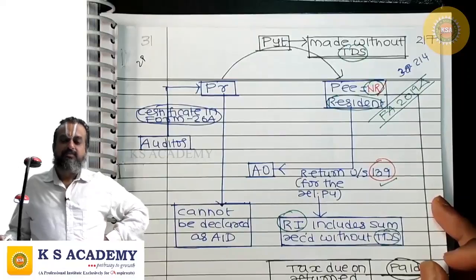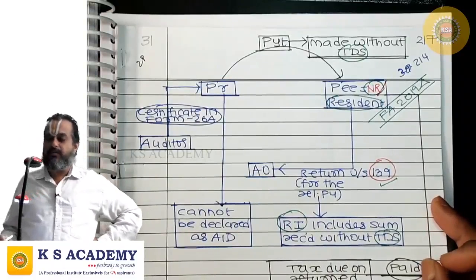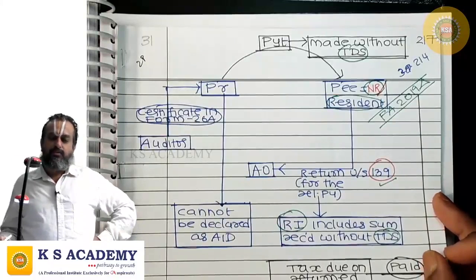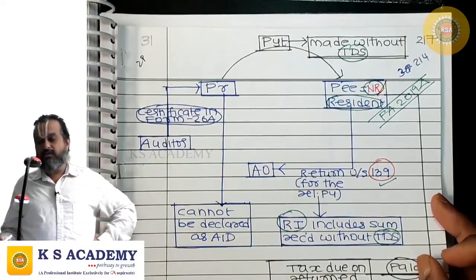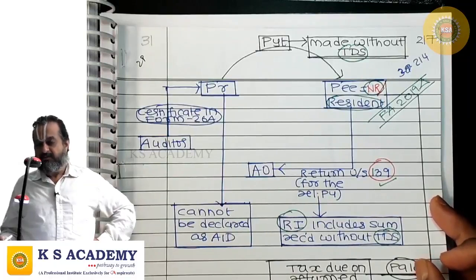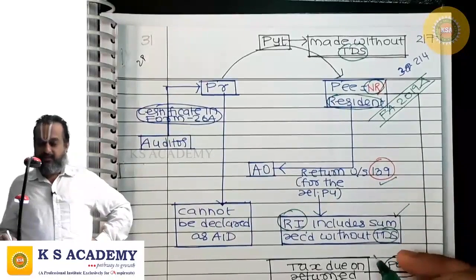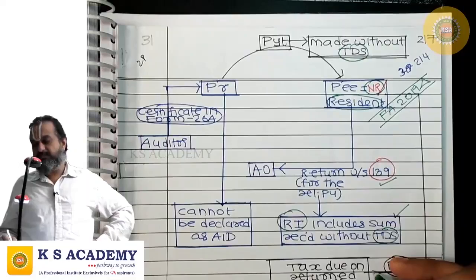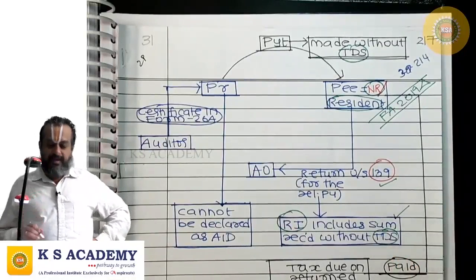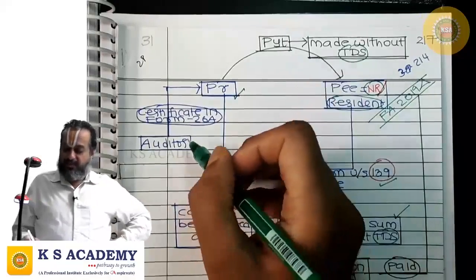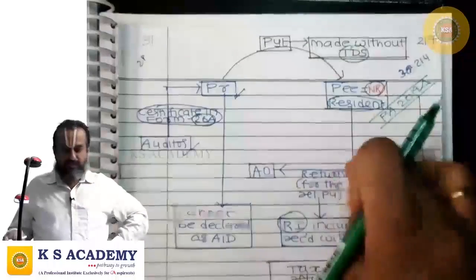What condition? The payee files return under 139 for the assessment year relevant to the previous year to which the sum received without TDS pertains, and while computing the returned income, the payee has considered even the sum received without TDS. Then the tax on the returned income was completely paid by the payee by way of advance tax or self-assessment tax, and the payer obtains a certificate in form number 26A from his auditor to this effect.